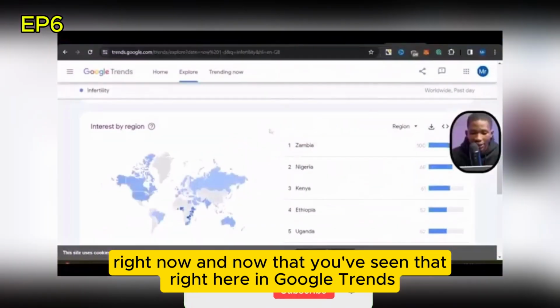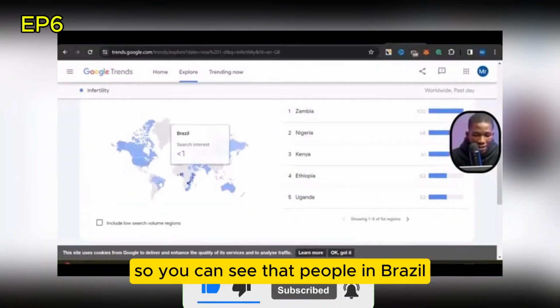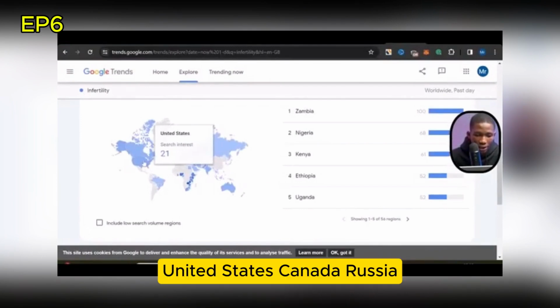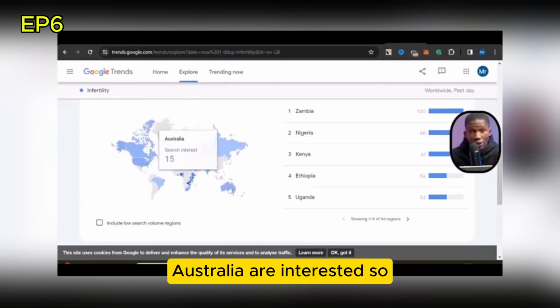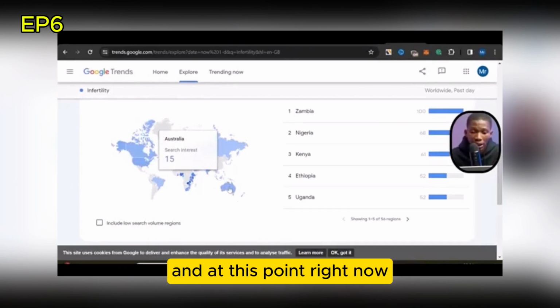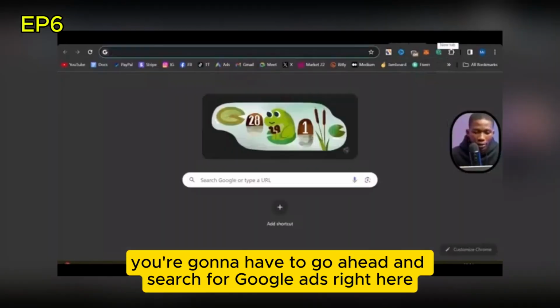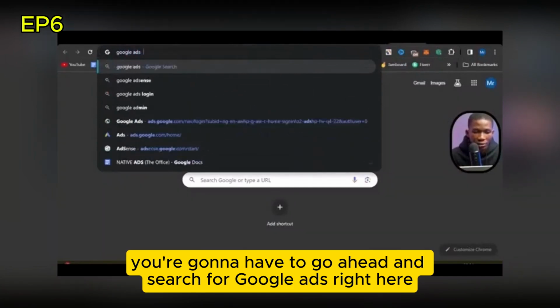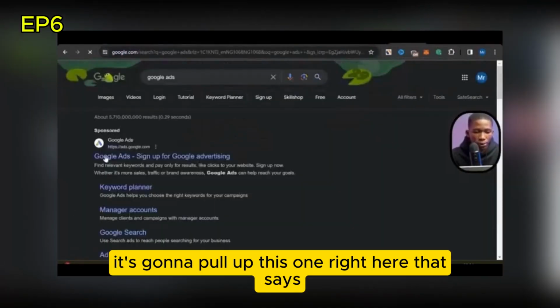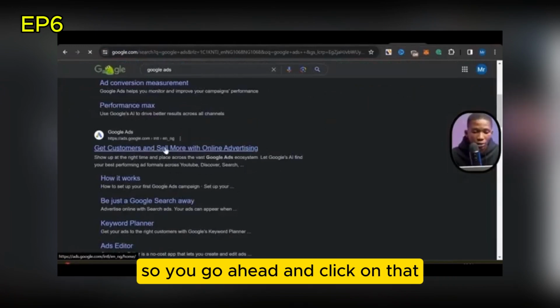Now that you've seen that in Google Trends, you can scroll down and see the interest by region. You can see that people in Brazil, United States, Canada, Russia, and Australia are interested. This is proof that this topic has interest from all around the world. At this point, we're going to do even further market validation. To do that, you're going to search for Google Ads. When you search for Google Ads, it's going to pull up the result that says get customers and sell more with online advertising, so go ahead and click on that.